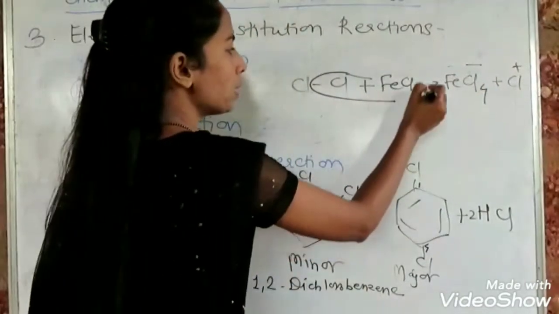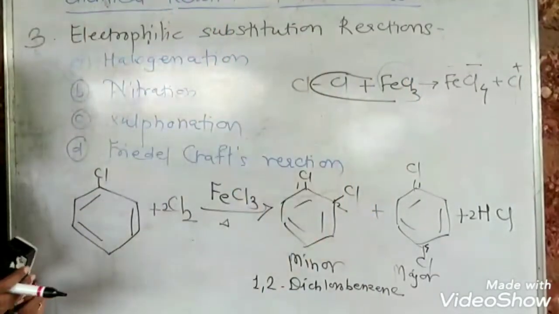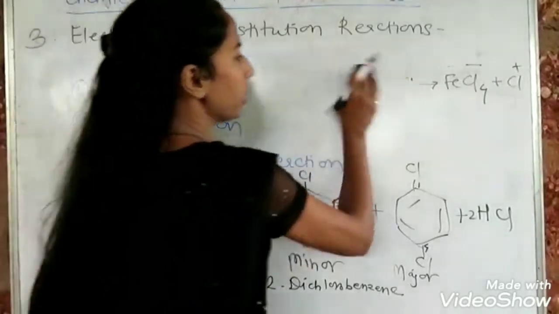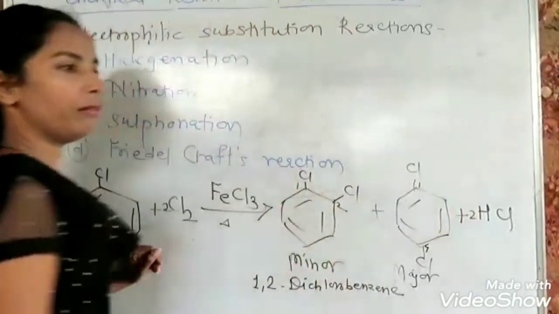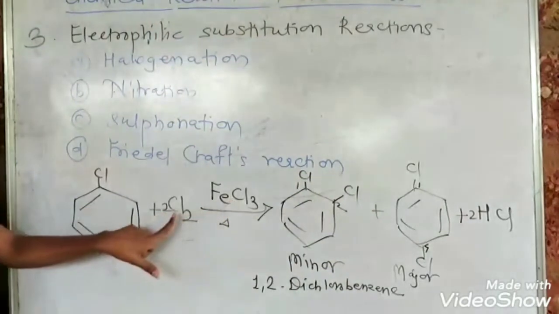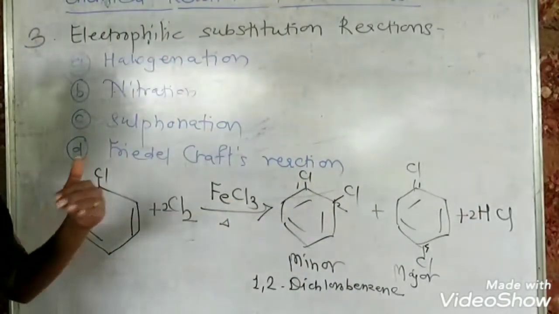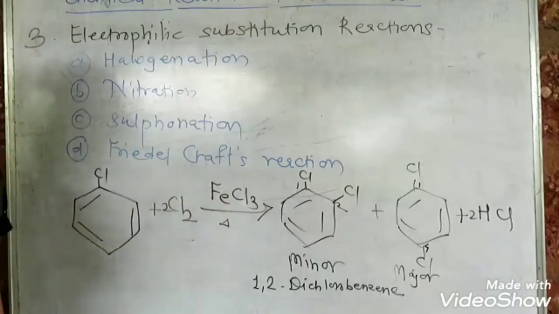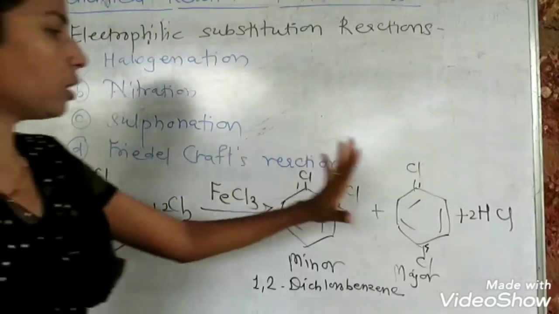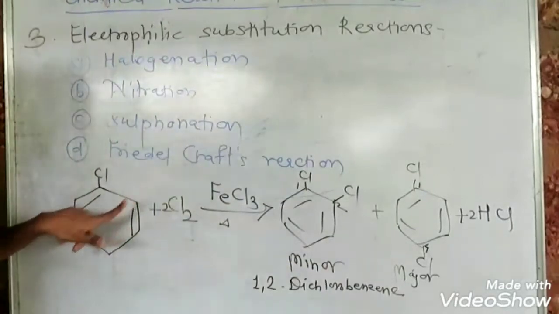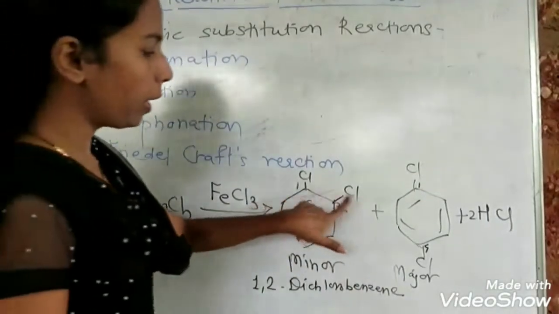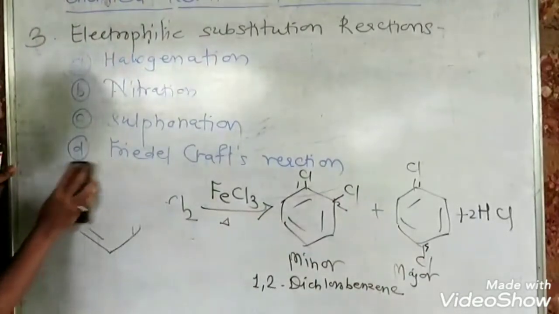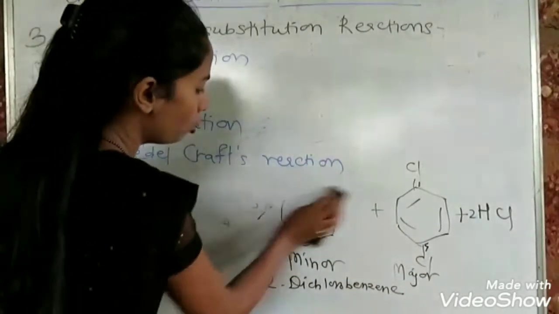So the role of this FeCl3 is Lewis acid. An acid is a substance which accepts an electron pair according to the Lewis concept, and here FeCl3 accepts an electron pair from chlorine and generates Cl plus, which is the electrophile. So the role of FeCl3 is Lewis acid, and this is how halogenation is carried out. In this, ortho and para positions are substituted by halogens, so you get a mixture of ortho and para product. So that's all about the first reaction, which is halogenation.